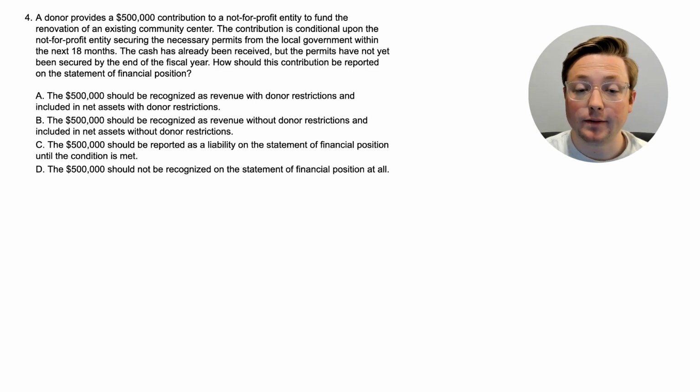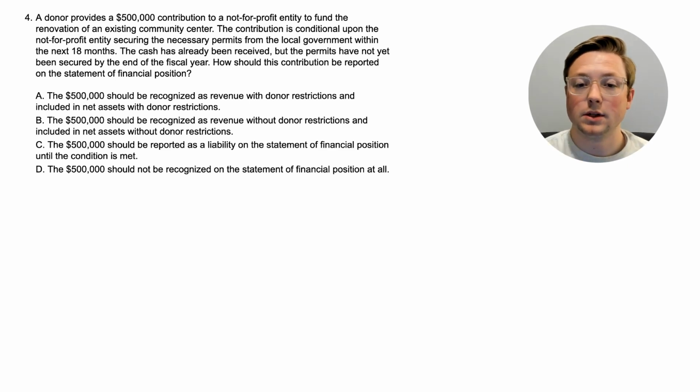A donor provides a $500,000 contribution to a not-for-profit entity to fund the renovation of an existing community center. The contribution is conditional upon the not-for-profit entity securing the necessary permits from the local government within the next 18 months. The cash has already been received, but the permits have not yet been secured by the end of the fiscal year. How should this contribution be reported on the statement of financial position?